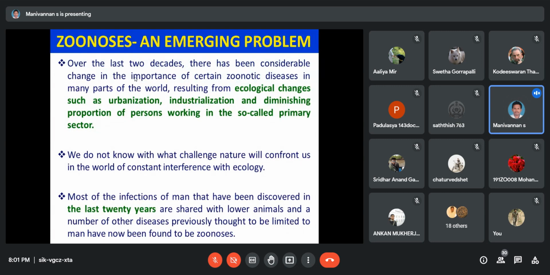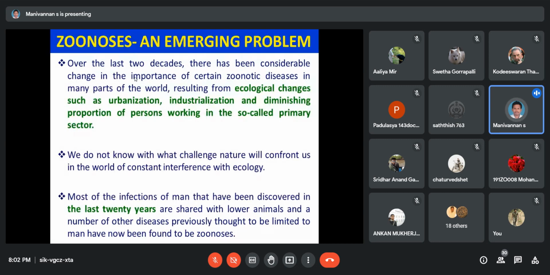Why are zoonotic diseases emerging in the 21st century? Because of ecological and climatic changes, especially urbanization, industrialization, and the diminishing proportion of people working in the so-called primary sector.